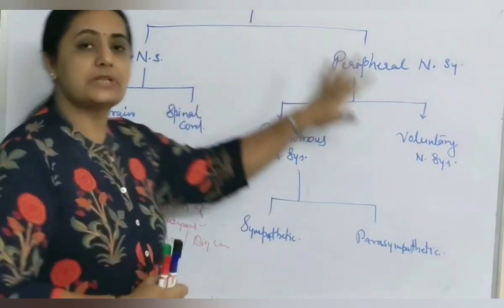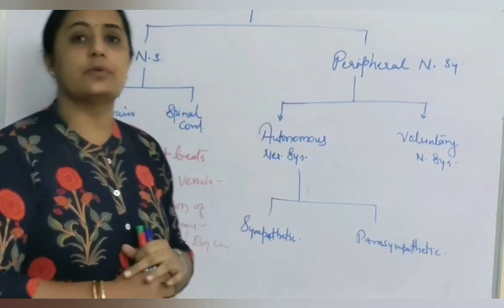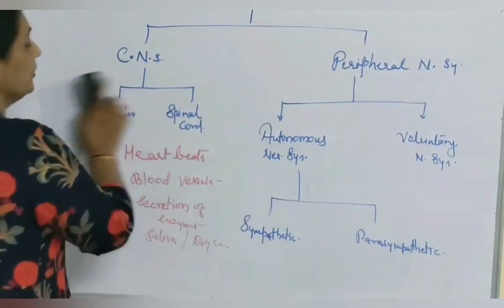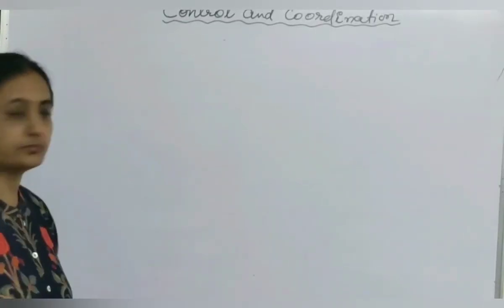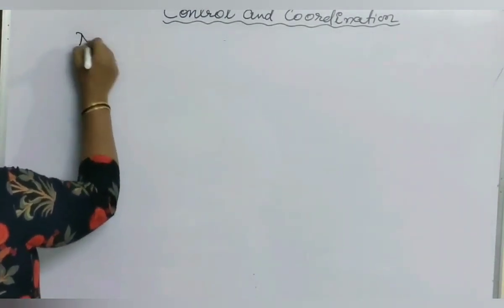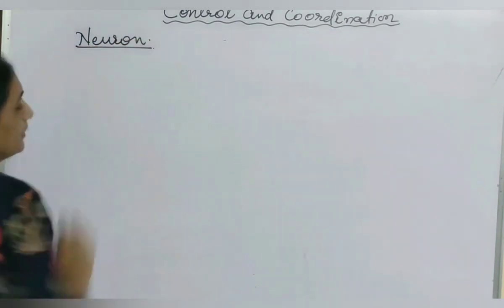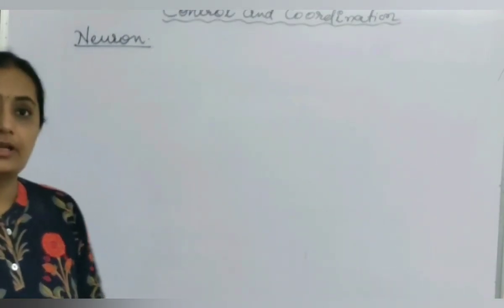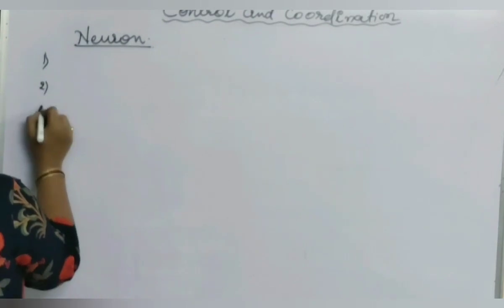Whatever the systems may be, the basic unit of nervous system is the neuron. So here we discuss the structure and function of neuron. Neurons are also called nerve cells. First we discuss the structure of neuron. Basically, the neuron, that is the nerve cell, is the biggest cell in our body. This cell is divided into three parts.